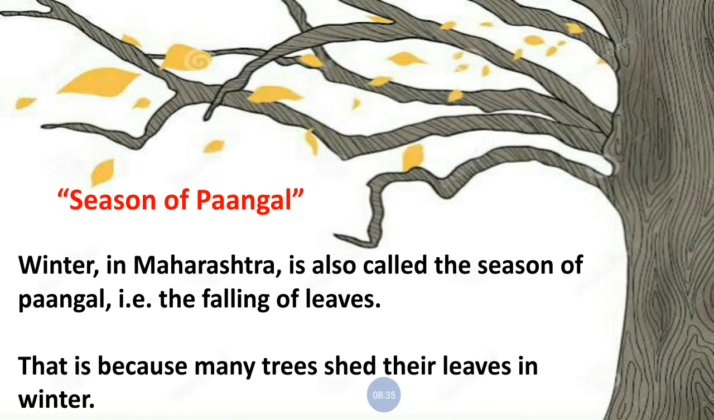Did you understand? This is very important. A new term you are learning here is season of Pangal, which means the falling of leaves also. The winter season in Maharashtra is also called the season of Pangal. See, in red color I have written season of Pangal, which means falling of leaves. Because what is the reason? If it comes in give reason, because many trees shed their leaves in winter. Shed means throw away their leaves in winter season. Now this was the change we observe in trees in winter season. What is the spelling of Pangal here? Pangal, Pangal. Learn the spellings also, students.